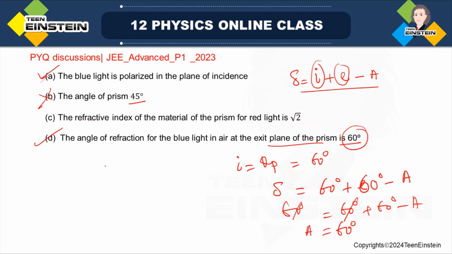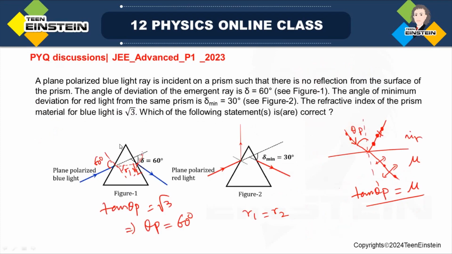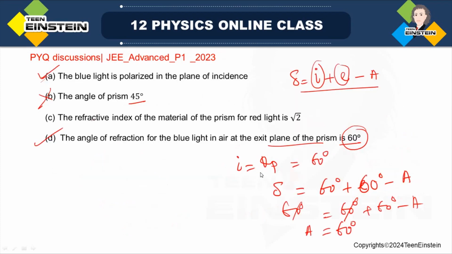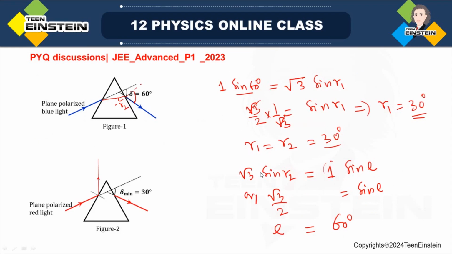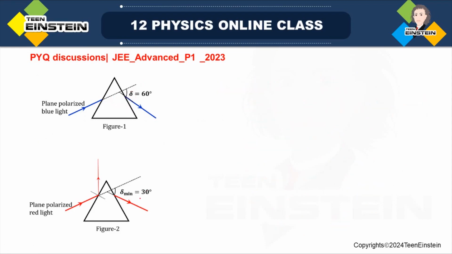So option B is not correct. Now we have to verify the third option. For the third option, the minimum angle of deviation is given. Now life is very simple. If the minimum angle of deviation is given, and the angle of prism is known, which we now know is 60 degree, and the minimum angle of deviation is 30 degree, we have to find the refractive index of the prism for the red light.